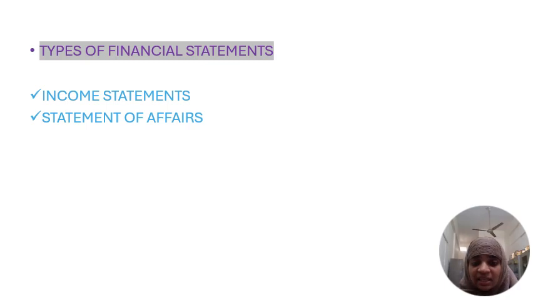Through that we can assess whether the assets are more or the liabilities are more for the company. If both are balanced, there is no problem at all. If liabilities are more than assets, and the company is running its business at a loss, that is the indication of the financial position of the company.